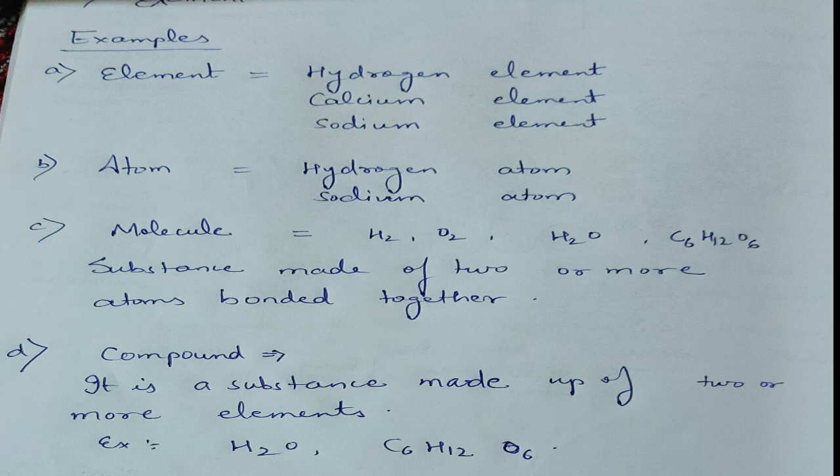A molecule is made up of two or more atoms that are bound together, whereas a compound is made up of two or more elements. So if you look at a water molecule or a glucose molecule, they both are made up of more than one atom. They have both hydrogen and oxygen atoms, and in glucose they have carbon, hydrogen and oxygen. So they are made up of two or more atoms, and hydrogen, oxygen and carbon are different elements. So these can be considered both as a molecule and a compound.